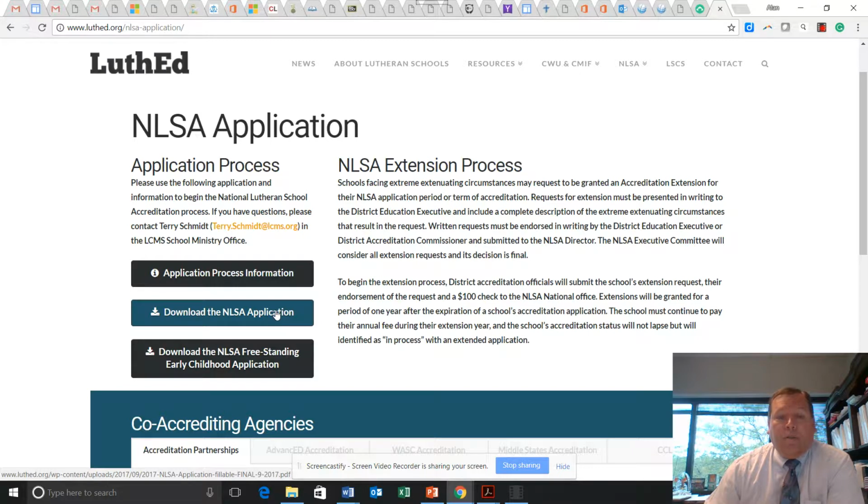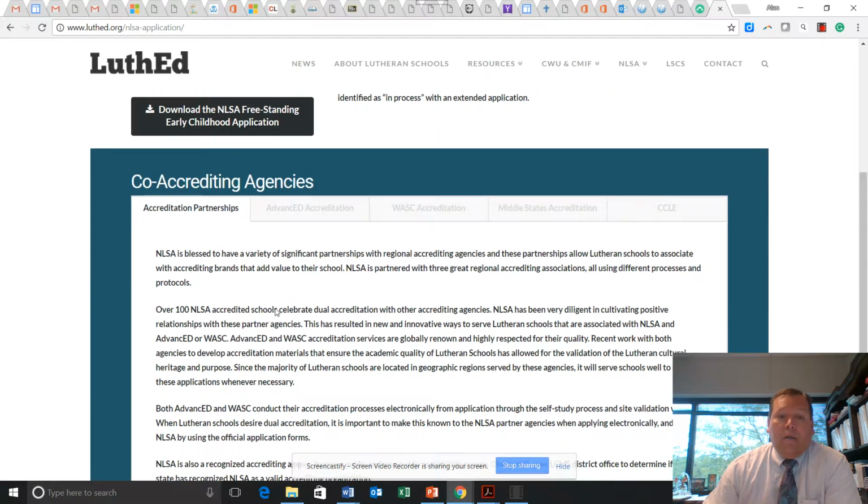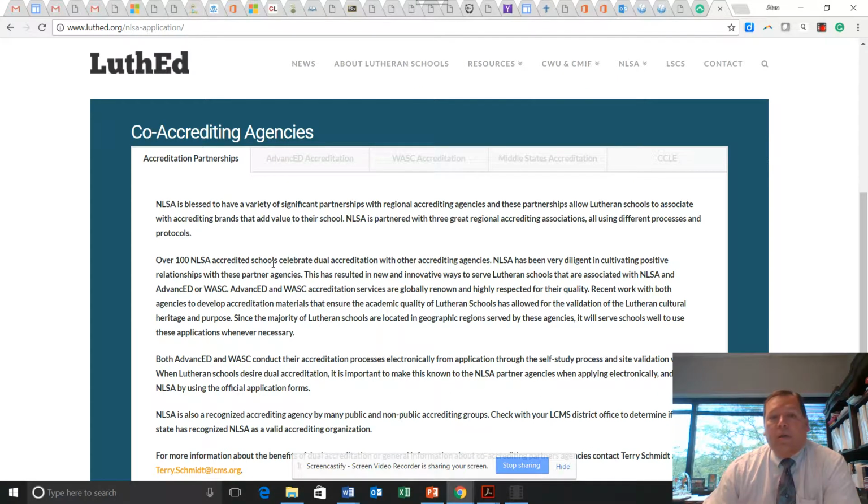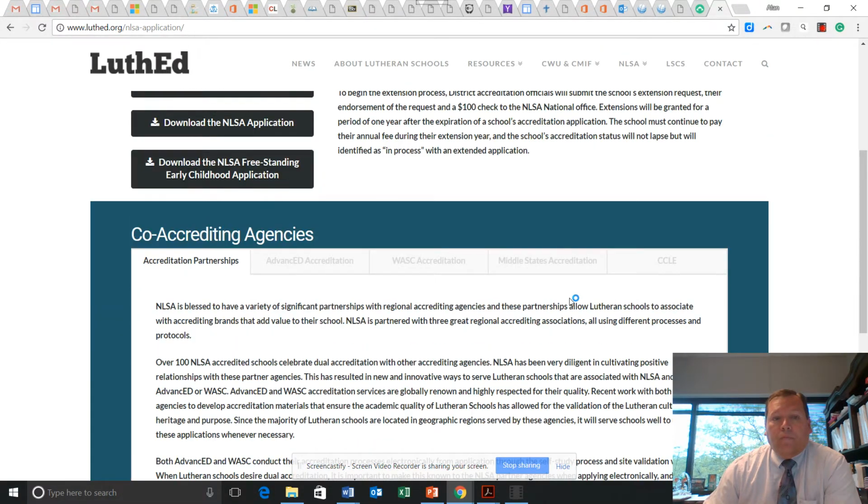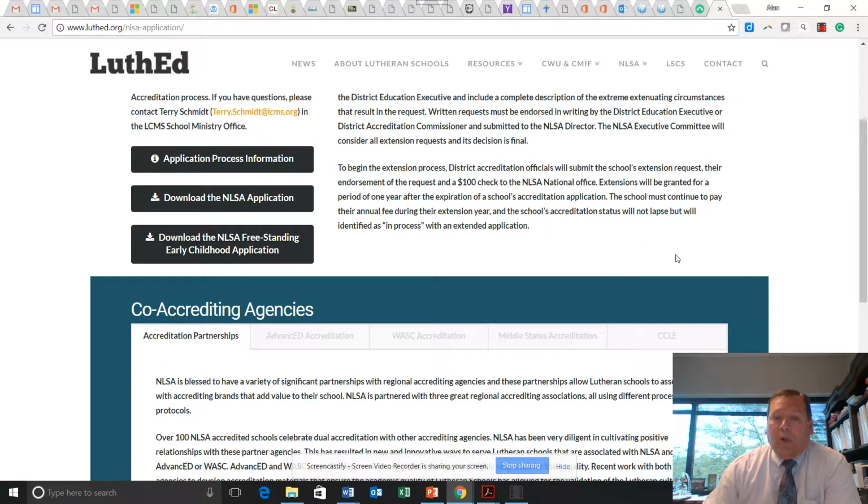When you do download the NLSA application and you complete the form, please send that to the Missouri District office, and then we will make a copy of the form, keep one for our files, and then submit to the national office. And then below here you see the co-accrediting agencies that NLSA works with, including Advanced Ed, WASC, Middle States, and CCLE. The only one that might apply to your school here in the Missouri District would be Advanced Ed if you are doing a dual accreditation with NLSA and Advanced Ed.